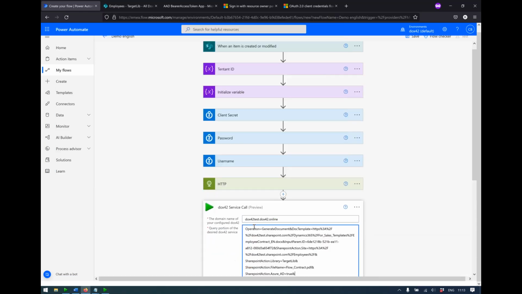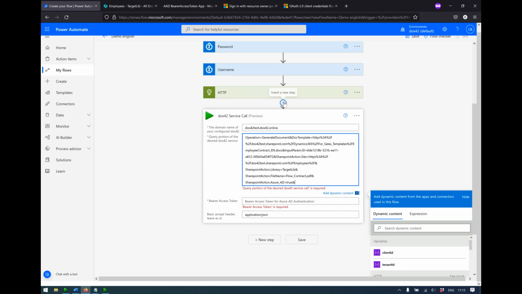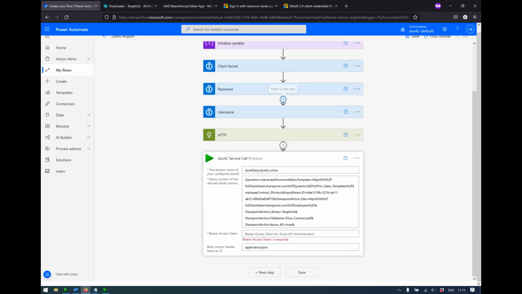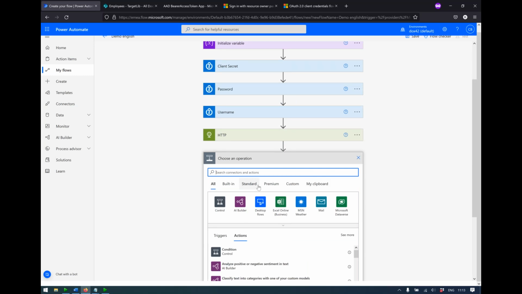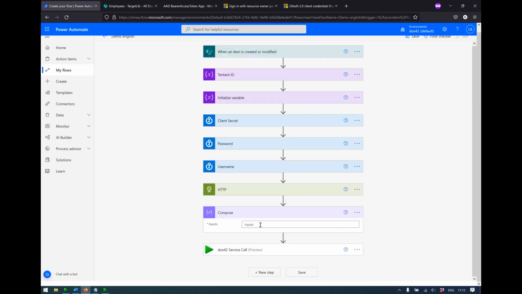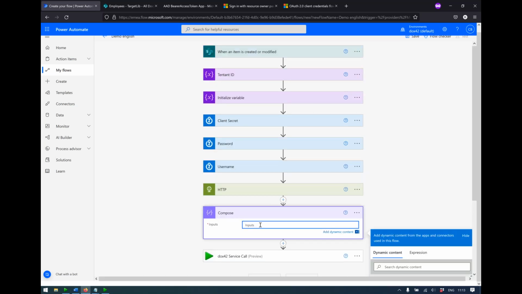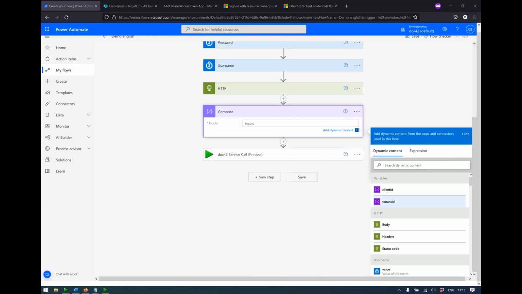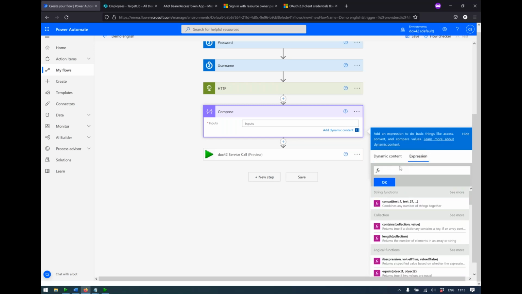And actually, I forgot one step. This is optional, but again, just to make it more clear, we are going to use a compose. And in here, we are going to create an expression that will give us the ID token, because you're going to get a JSON result.